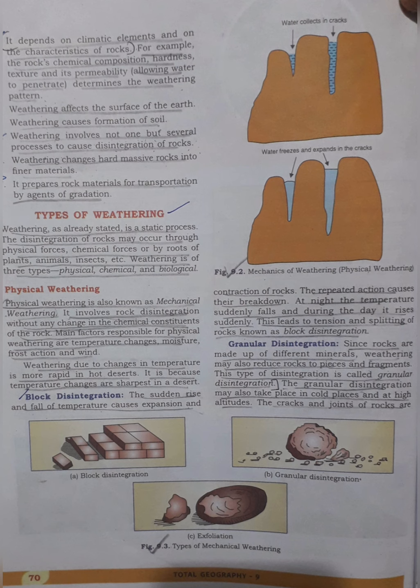Block disintegration. The sudden rise and fall of temperature causes expansion and contraction of rocks. The repeated action causes their breakdown. At night the temperature suddenly falls and during the day it rises suddenly. This leads to tension and splitting of rocks, known as block disintegration.